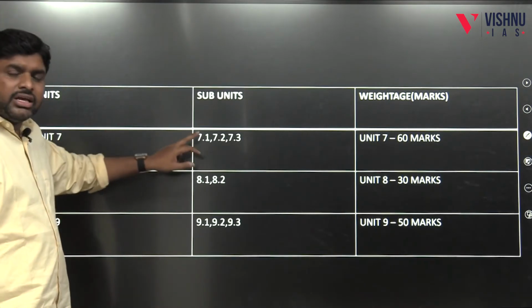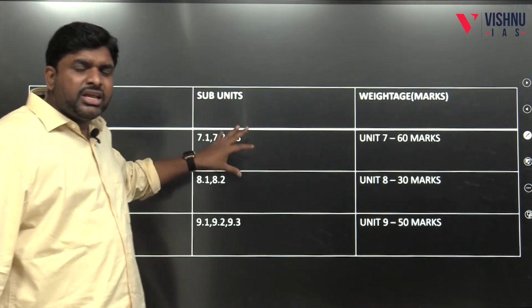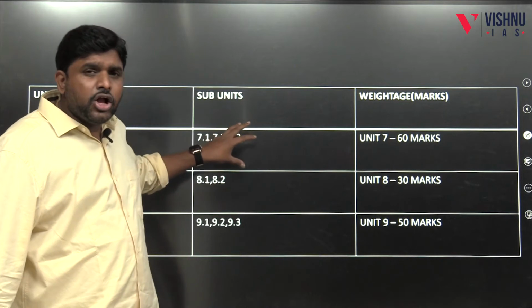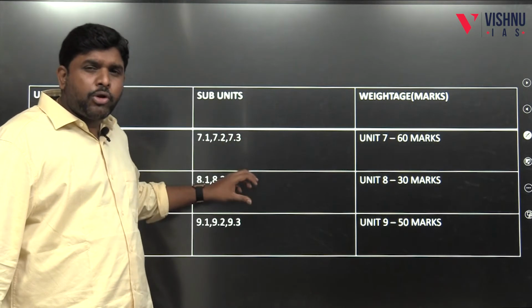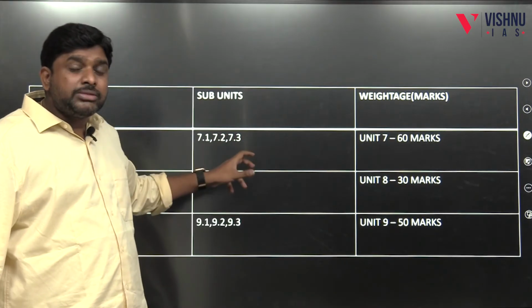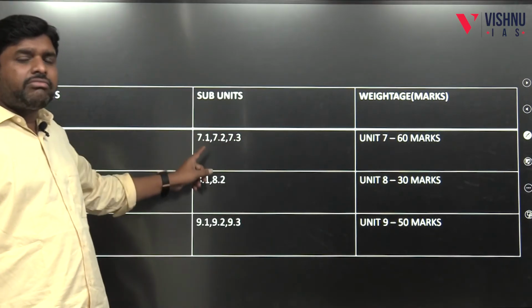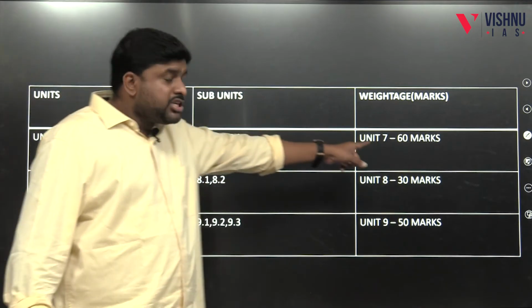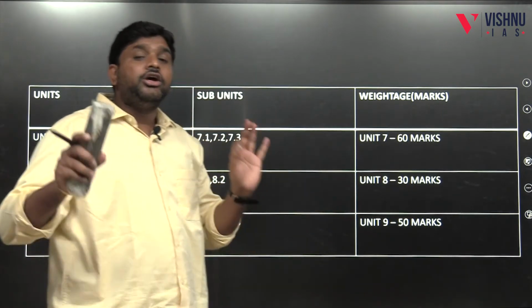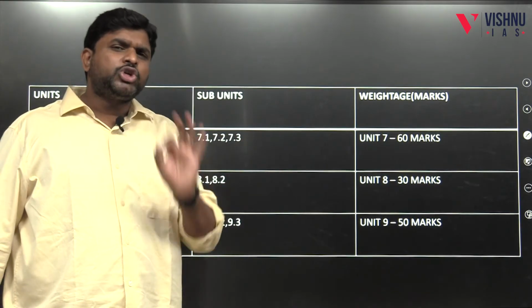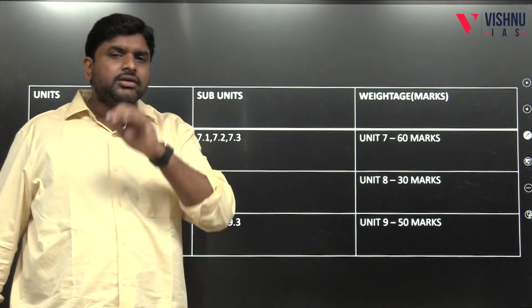Coming to the 7th unit, 7.1, 7.2, 7.3 is about social change in India, problems of SCs, STs, OBCs, the ethnic problem, the tribal problem, and solutions made by the government for the tribals. 7.1, 7.2, 7.3, 60 marks. See here, the 5th, 6th and 7th units together carry 180 marks. The most important units are the 5th, 6th and 7th.